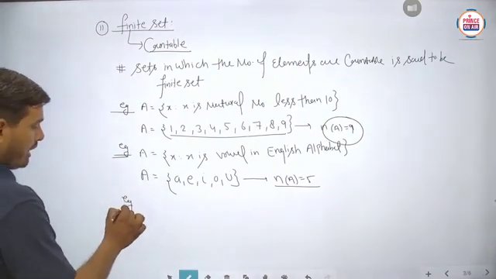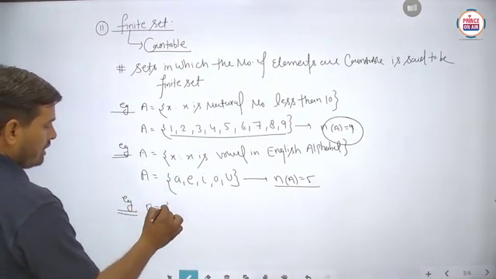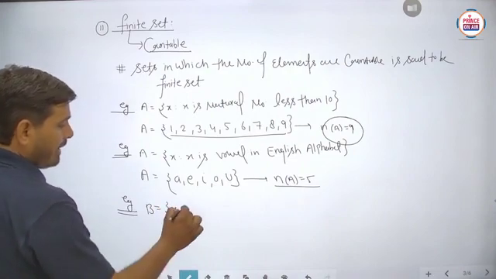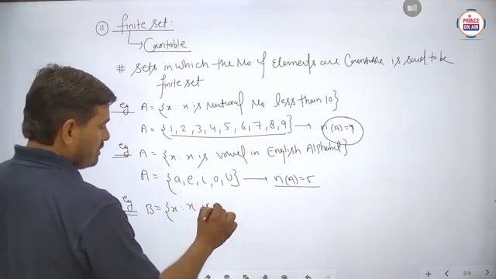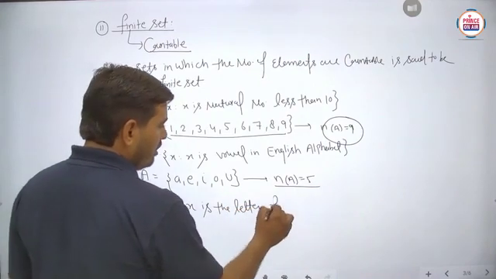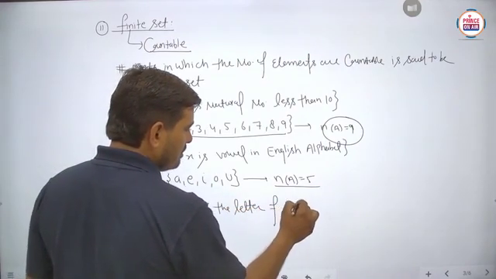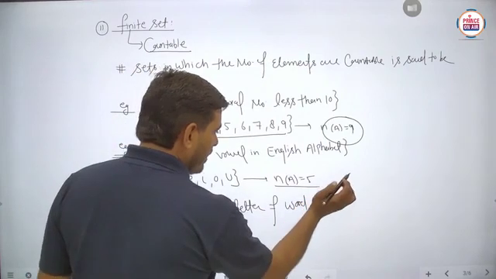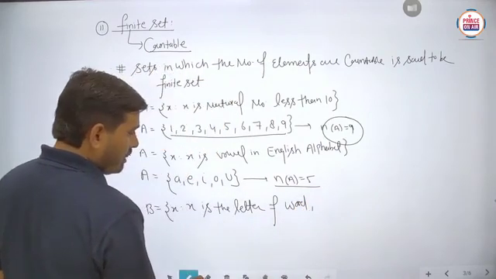Suppose we write another set B: x such that x is a letter of the word wolf. X is a letter of the word wolf.